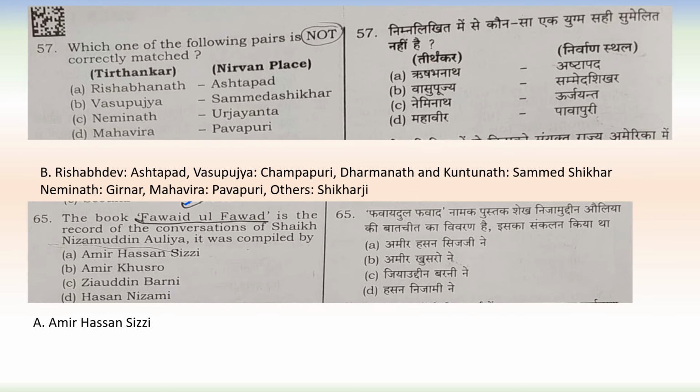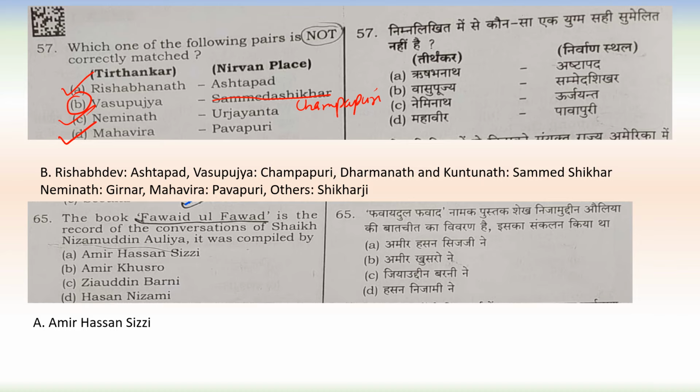Next question. Which one of the following pairs is not correctly matched? On one side Tirthankaras are given, on the other side Nirvana place. Rishabhanatha Ashtapada, this is correctly matched. Vasupujya Samid Shikhar, no. Vasupujya and the Nirvana place was Champapuri. Neminath Urjayanta, this is correct. Mahavira Pavapuri, this is also correct. So B is not correct, that's why B is our answer.